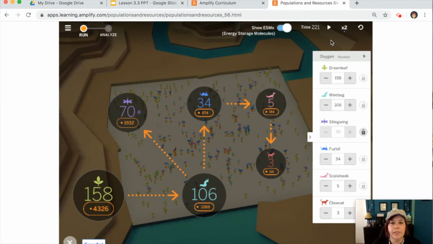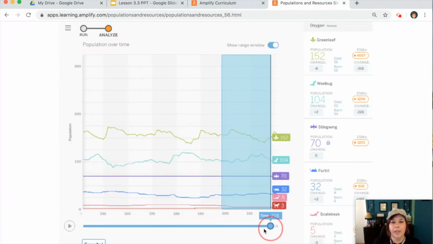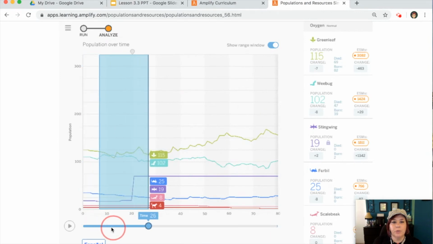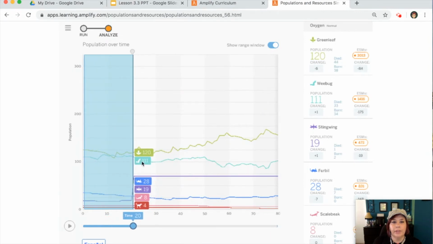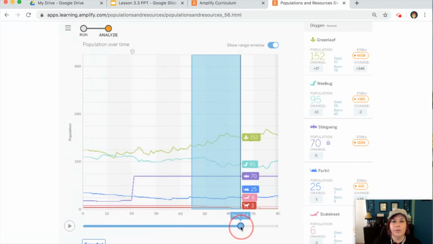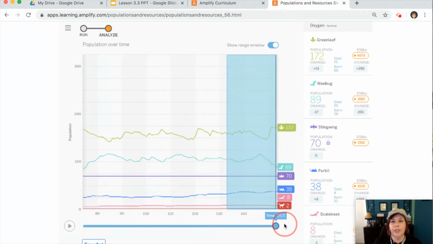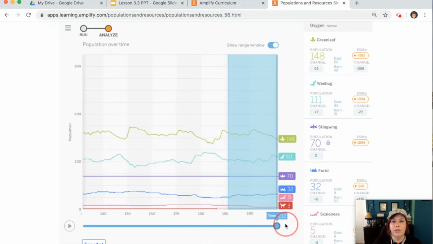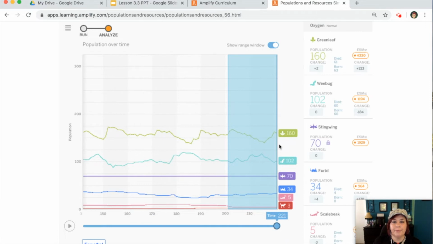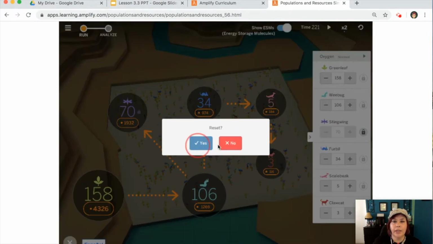So I've let the simulation run for 200 time units. And if we take a look at our green leaves here, they have definitely not decreased. Let's look at our analyze screen, just for fun. We're going to run this back to 20 units of time here. And our green leaves were at about 120. And if we just slowly go through this, we can see they're increasing. They decrease a little bit, and then they increase. But overall, we have increased them. So let's go ahead and reset, because that is not the result that we're looking for.